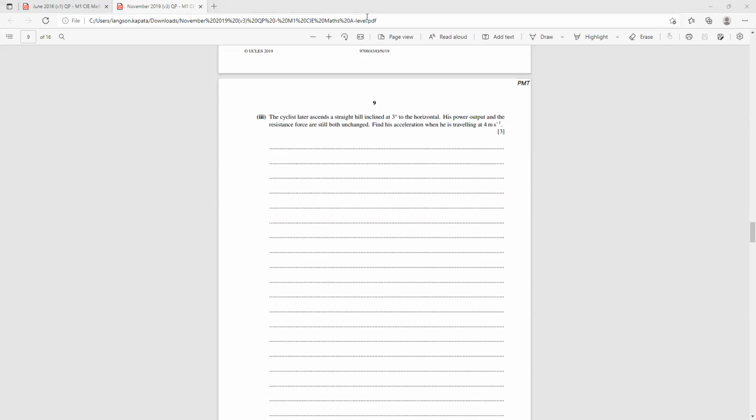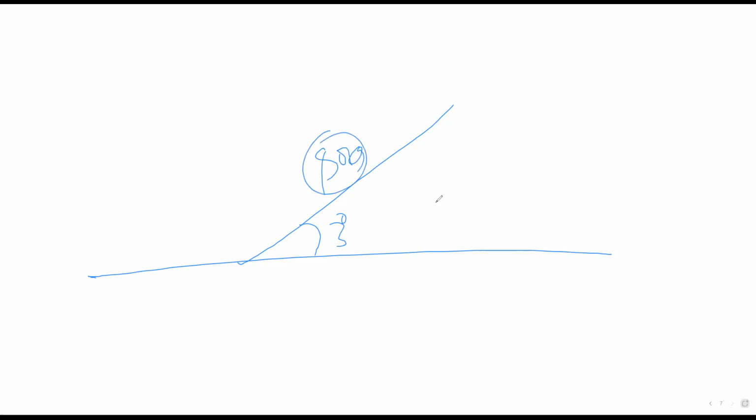If I do a sketch of that question, it says the cyclist later ascends a straight hill. Remember, the cyclist was traveling along a straight horizontal road. But this time around, the cyclist is ascending a straight hill inclined at 3 degrees to the horizontal. And this is the mass here of the cyclist on the bicycle.